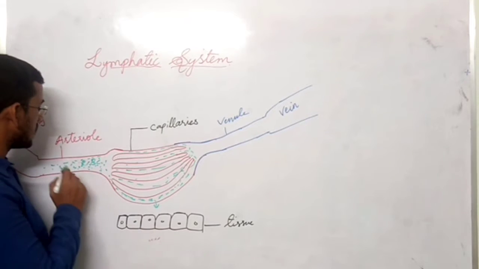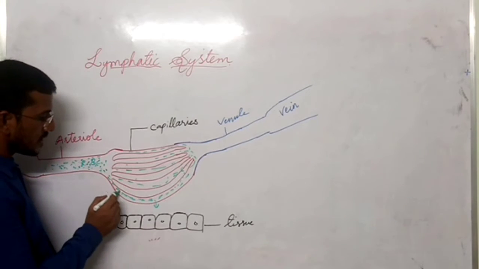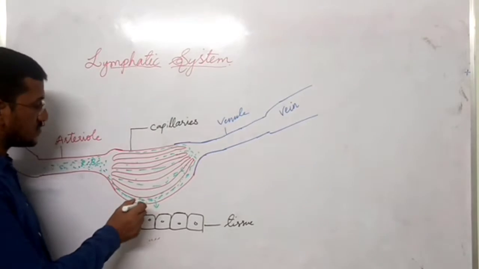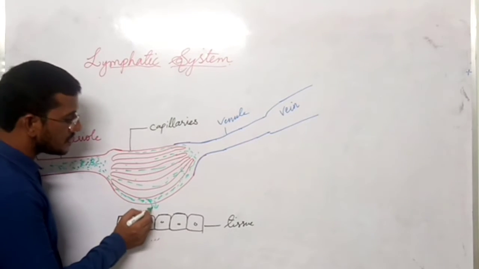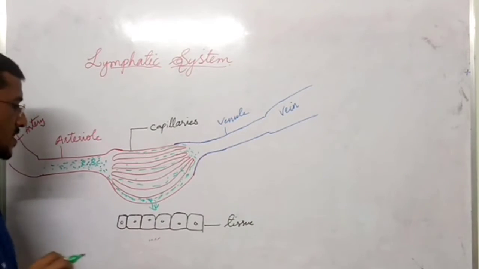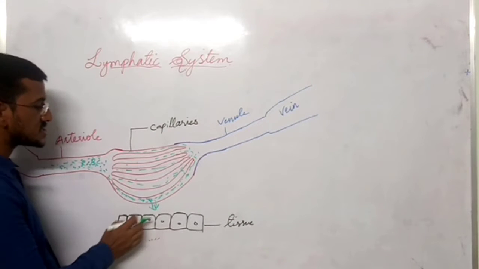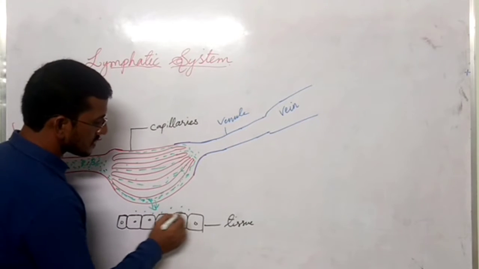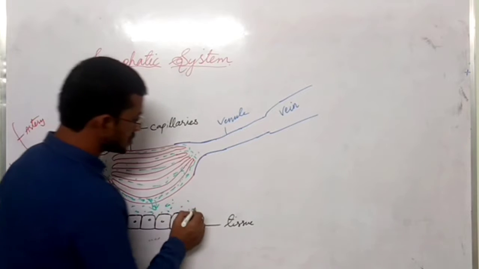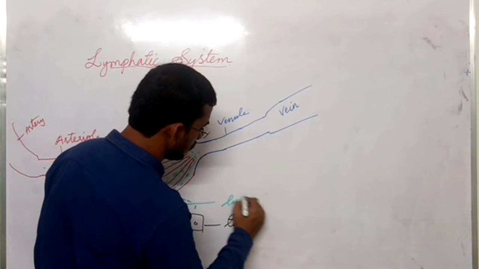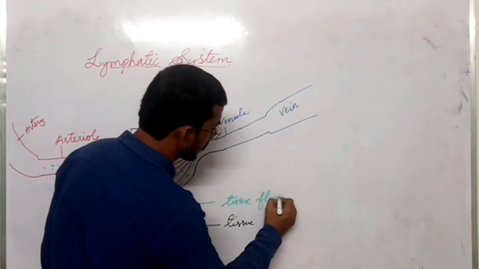So what happens here? When the blood is flowing through the capillaries, some substances which are present in the blood will come out with some fluid. This fluid which is coming out from the capillaries to the tissue region is called tissue fluid.